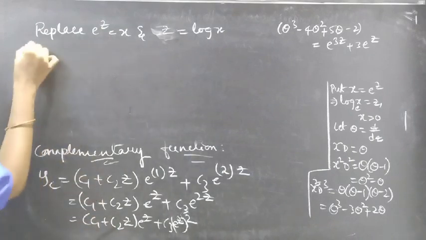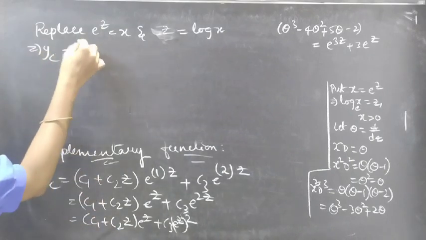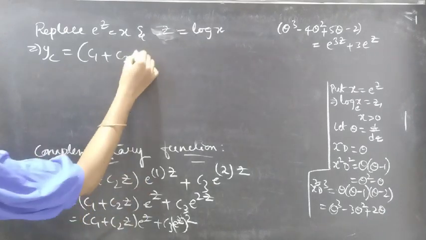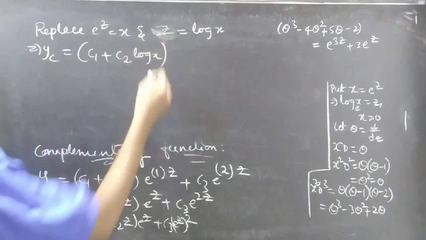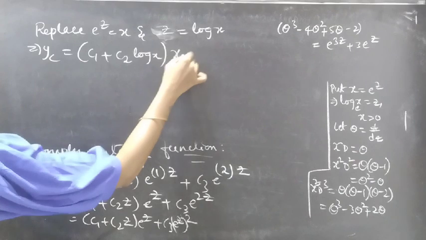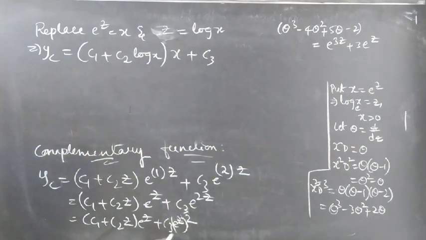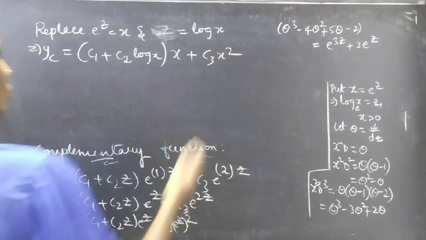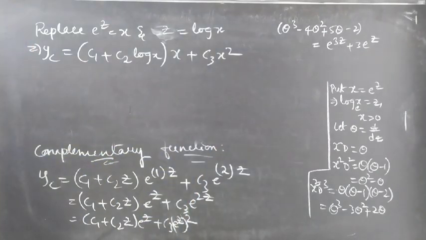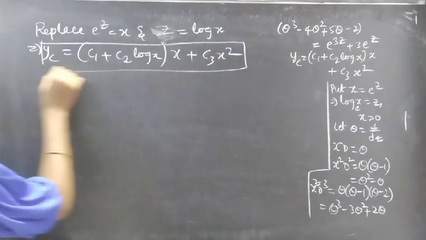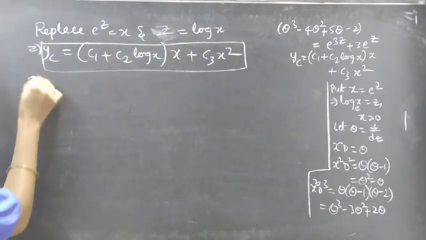Then this equation becomes yc equals to c1 plus c2, replace z by log x, we'll get c2 log x, and replace e power z by x plus c3, replace e power z by x, we'll get c3x square, which is our required yc. Let's now go for yp, particular integral.